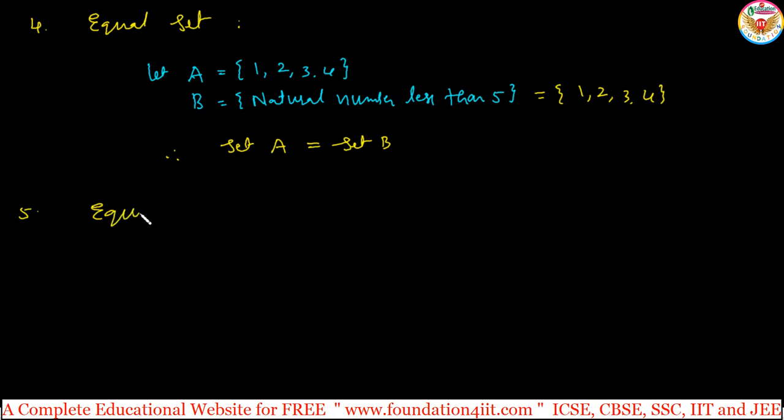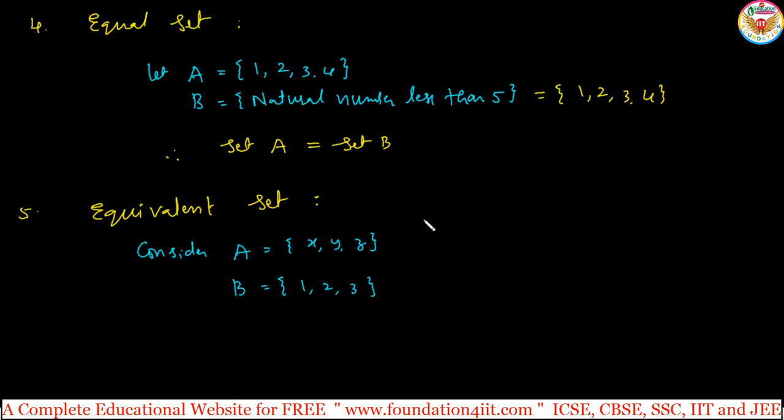Equivalent. Equivalent set. Difference between equal and equivalent. In equal sets the elements should be the same, and for equivalent, two sets are said to be equivalent if the number of elements in both sets are equal. Only the number of elements. Consider set A. A is having elements x, y, z. Let's say B is having elements 1, 2, 3.